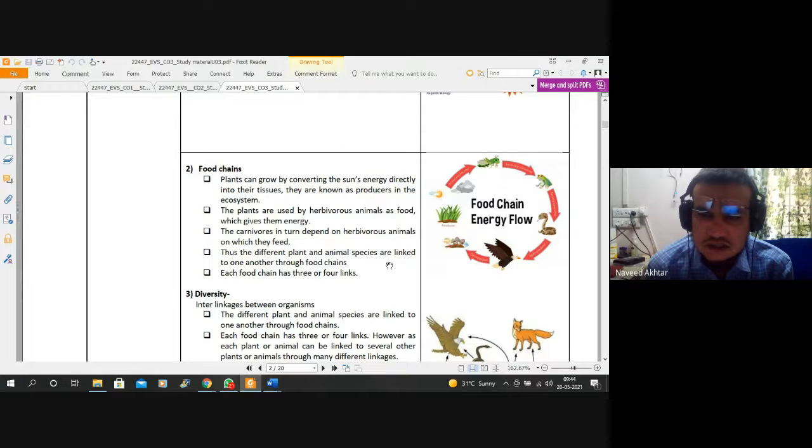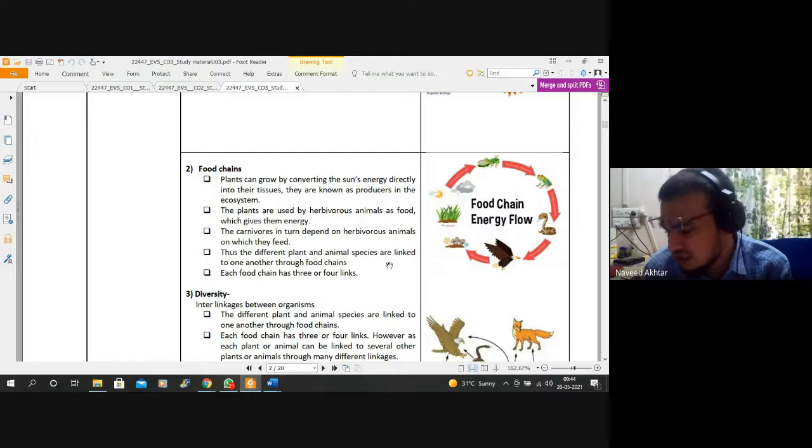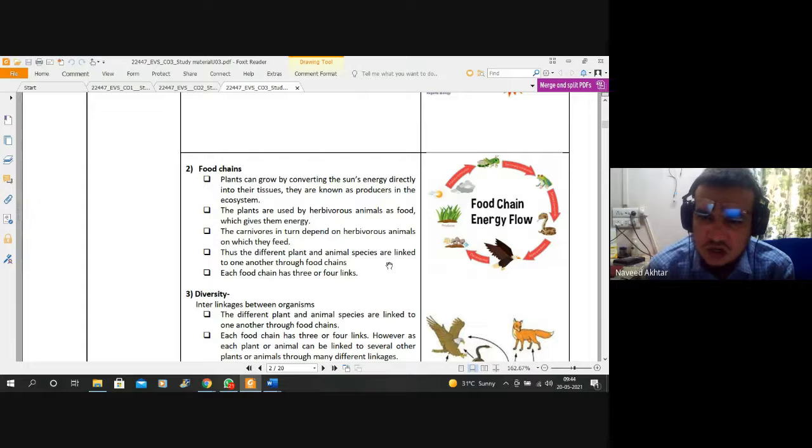After the death of the eagle it is decomposed into the soil, and the soil is again taken up by the plants or grasses. That is nothing but the food chain.